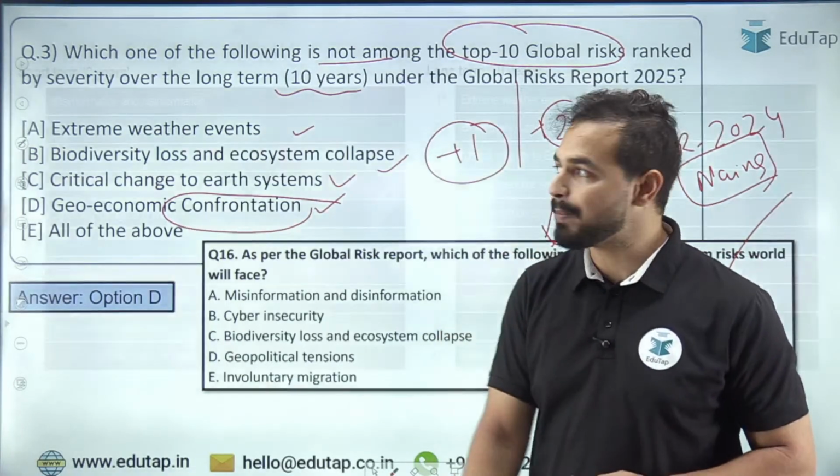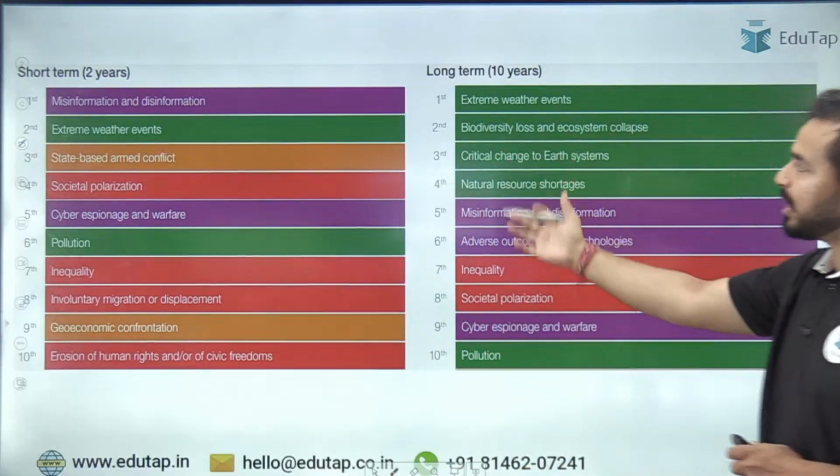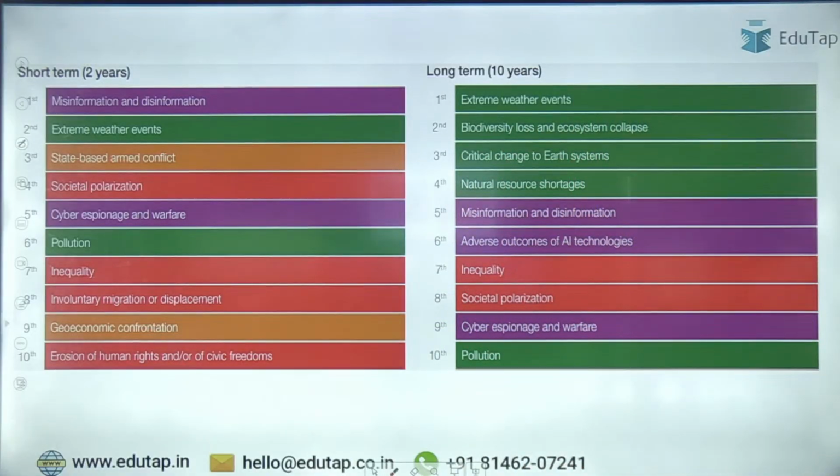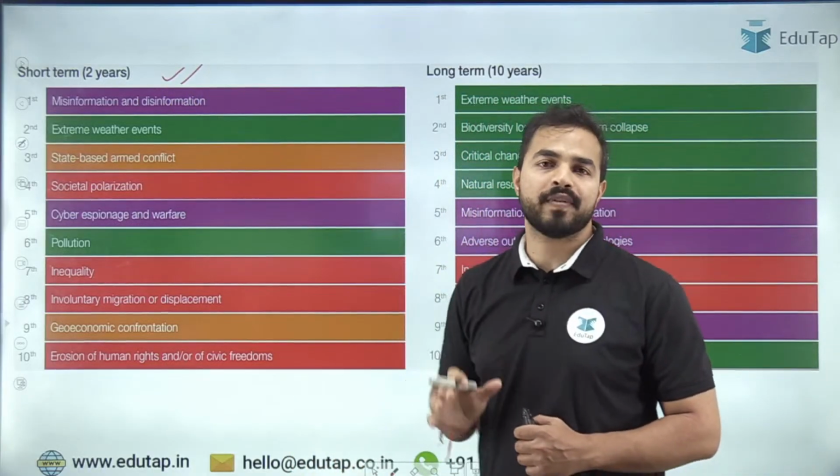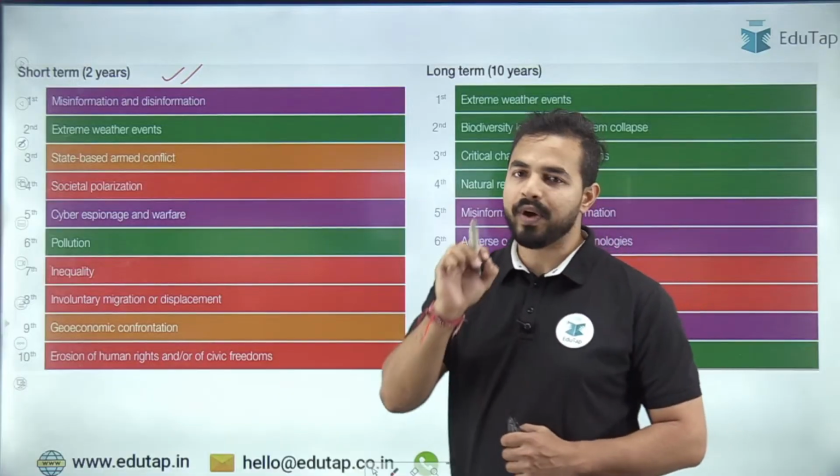नेक्स्ट क्वेश्चन पर बढ़ने से पहले यहां पर शॉर्ट टर्म और लॉन्ग टर्म सभी रिस्क प्रोवाइड किए गए हैं आपको. The complete list of top 10 short term risks and the long term risks. In the long term risk, you can see extreme weather events, biodiversity loss and ecosystem collapse, critical change to earth system, natural resource shortages. So these are the top 5 risks in the long term, that is for a period of 10 years, that the world is going to face in the upcoming timeline, right? And these are the short term risks. So आपको पूरी लिस्ट प्रोवाइडेड है. आई होप कि आप इसको कवर कर चुके हैं, कर सकते हैं.